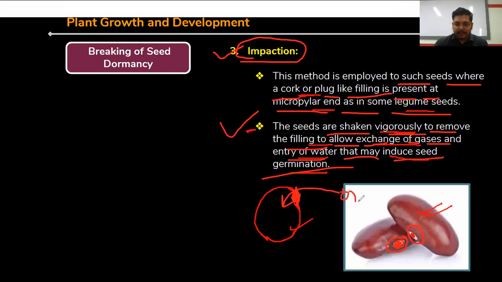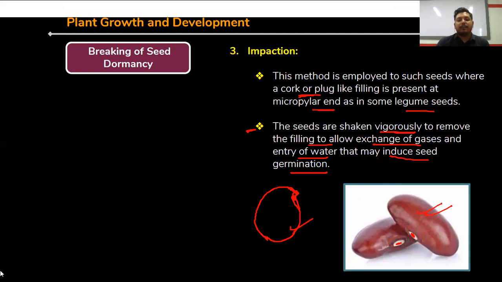If the oxygen as well as water is coming in through this micropylar end, then what happens? The seed is getting germinated. Here, this is called impaction. Right? And this is applying only in legume seeds.